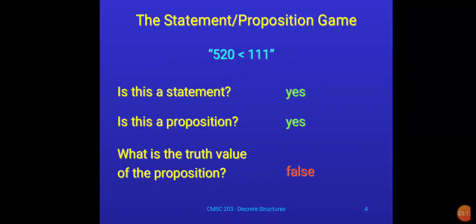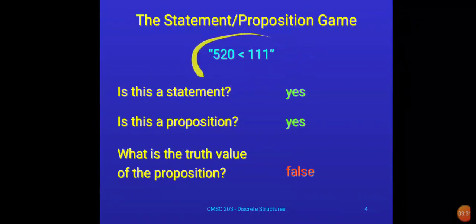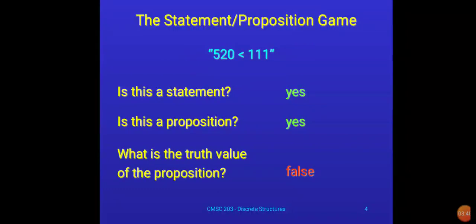Now see, this is a mathematical expression given here, that is 520 less than 111. Whether this is a statement? Yes, in discrete structure, what I said earlier, all mathematical expressions are treated as statements. So this is a mathematical expression, so that's why this expression is treated as a statement in discrete structure. So is this a statement? Yes, this is a statement in discrete structure.